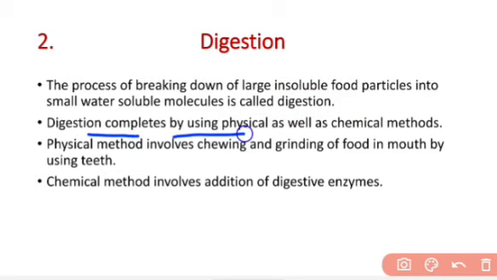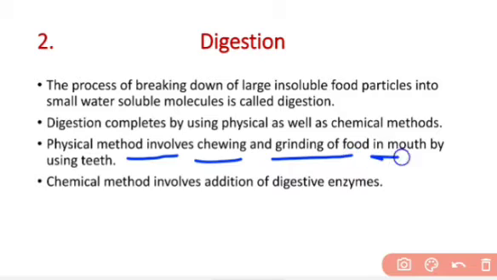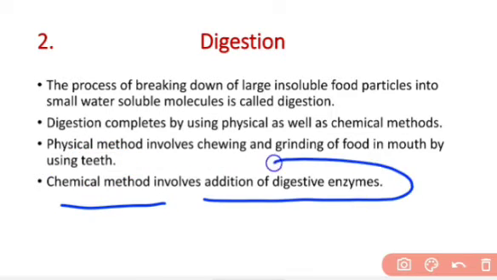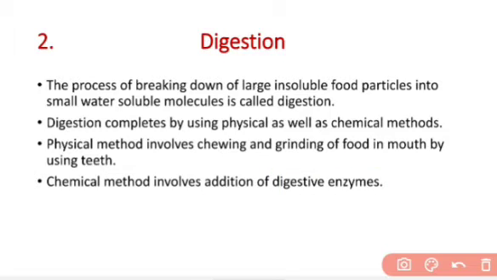Digestion completes by using physical as well as chemical methods. So the breaking down of food into smaller substances can be done by two methods: physical as well as chemical. The physical method involves chewing and grinding of food in the mouth using teeth. In the physical method, we break down the large pieces of food into smaller pieces physically, and we do it with our teeth. And the chemical method involves addition of digestive enzymes. Digestive enzymes are those chemicals which break down the food particles chemically into smaller particles.